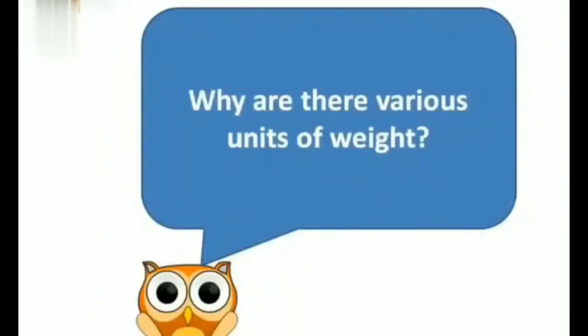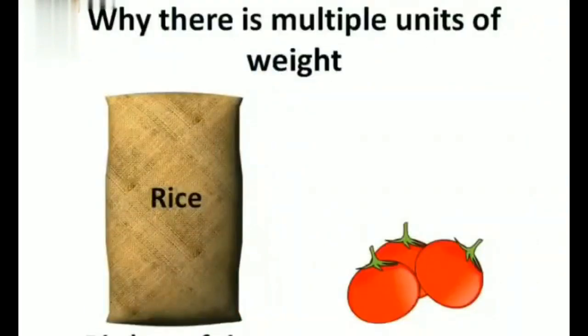There are various units of weight, but why is it so? When we buy vegetables, sweets, etc., we may buy 500 grams, 400 grams or even 1000 grams. But when we buy rice or wheat, we buy in bigger quantities. It would be like 20,000 grams.